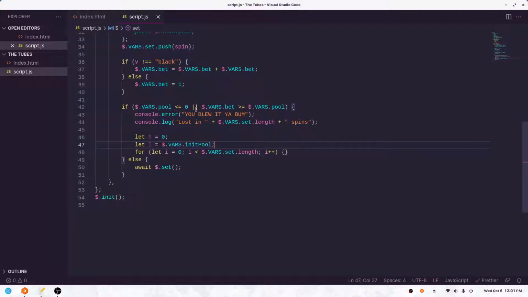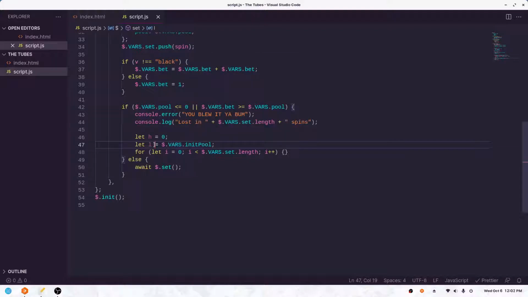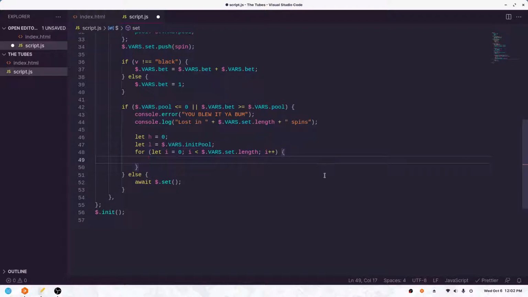Oops, not a function. And the reason we set it to the initial pool is because we can't use the current pool because, well, I guess we actually probably could. Never mind, the init pool was mostly irrelevant. We actually could have just used the current pool value because we're looking for the low, and the chances are pretty high that the current low is the lowest we've been, but whatever, this works too. You get the idea. So now what we do is we basically say